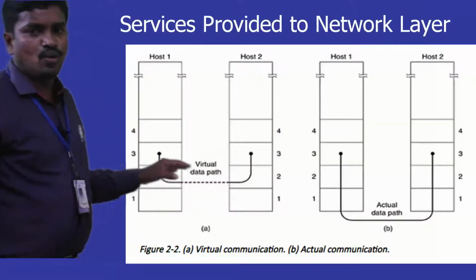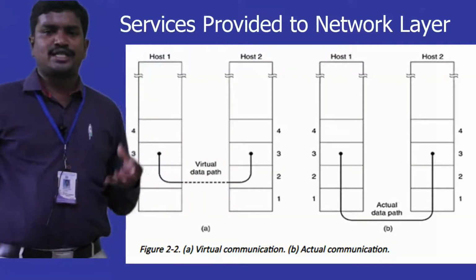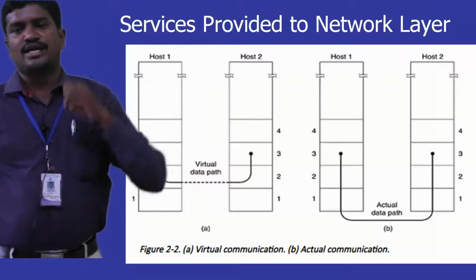See this one. What services provided means: generally the data link layer has to take the packet from the network layer and deliver it to the network layer of the receiver.